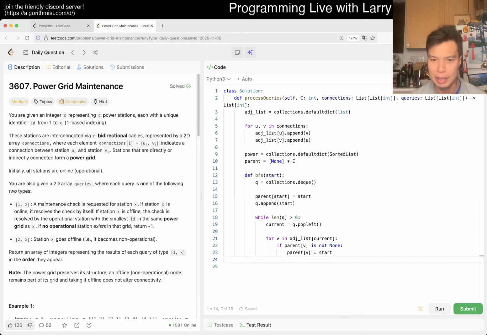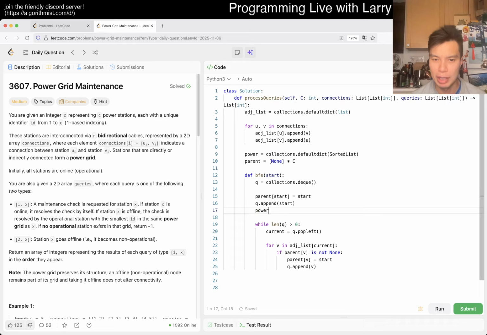And of course we enqueue the v, and then we should be good, for the most part. I mean, you also probably need to update it in the power. So maybe we'll do power of start add start. So now I can do power of v dot add v. No, that's not right. Start. Oops. Yeah. And that should be good, I think.